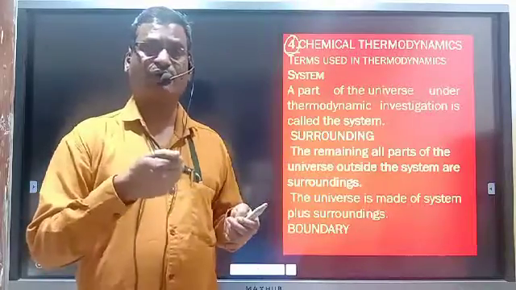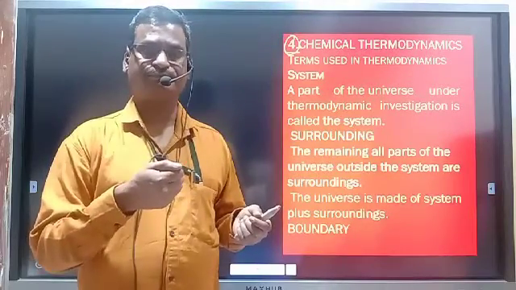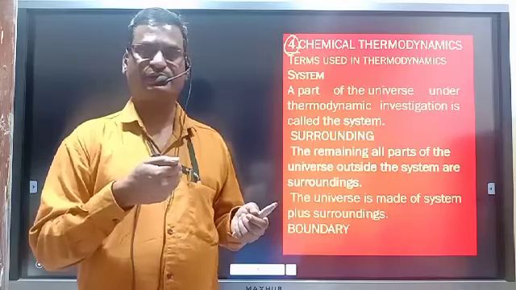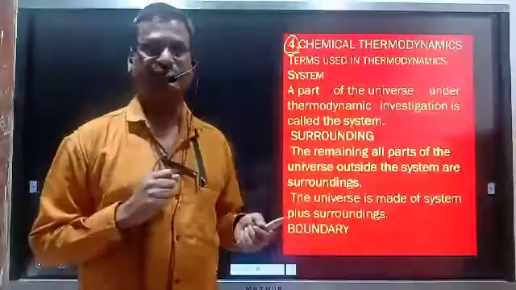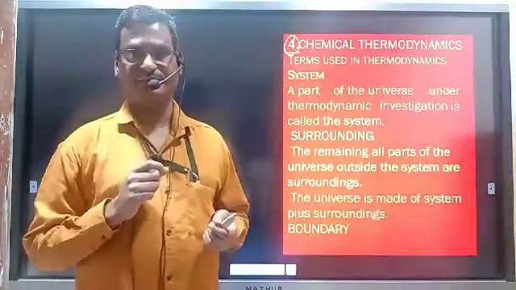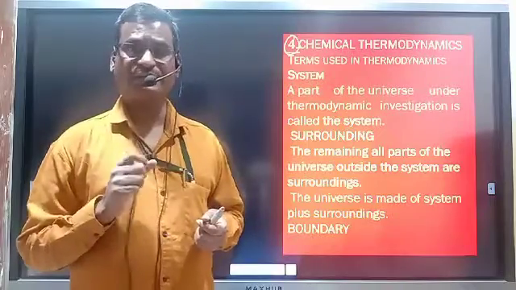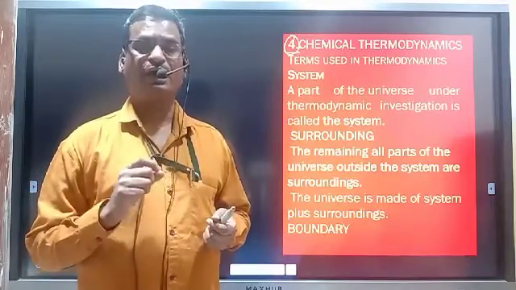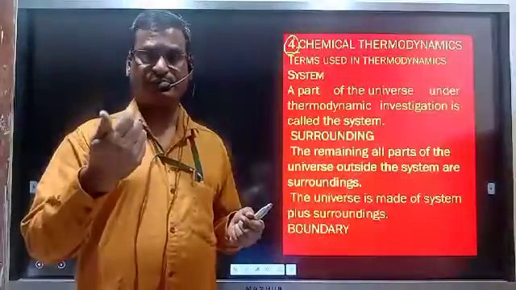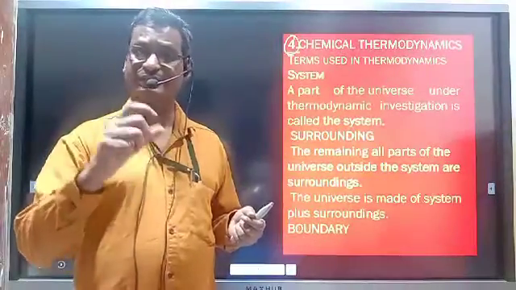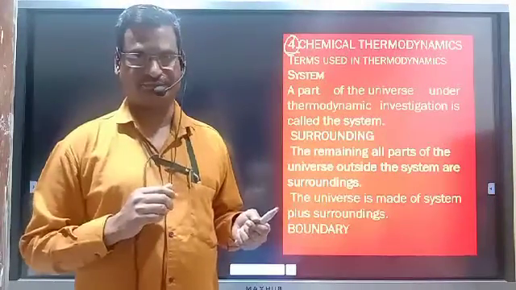You may have seen the hand torch, where we are using the dry cell. In that dry cell, what happens? Chemicals are there, and those chemicals are converted into electric energy. Chemical energy is converted into electric energy.